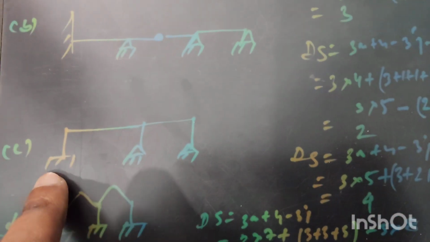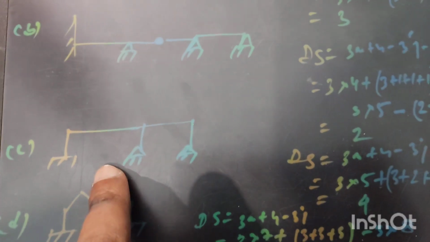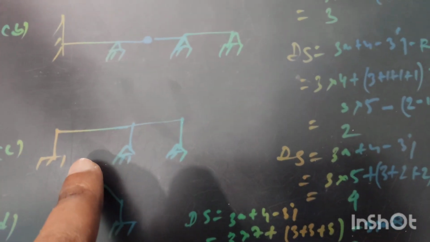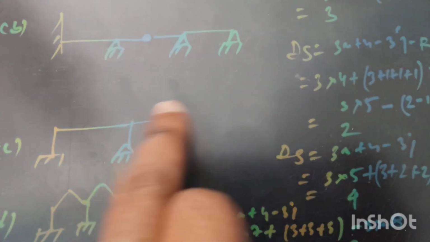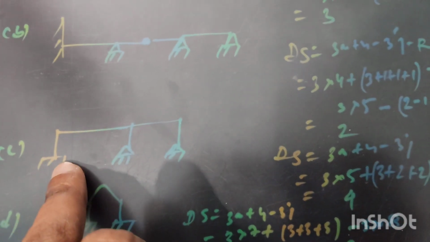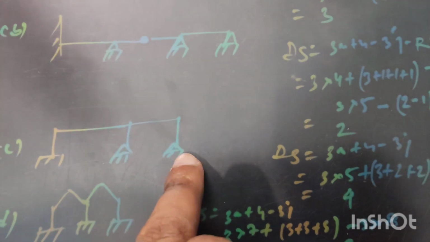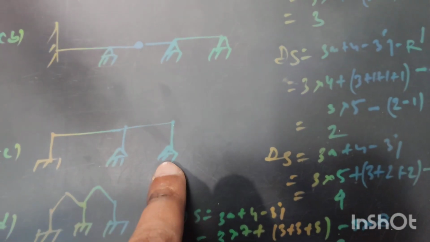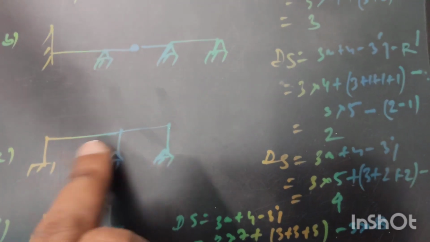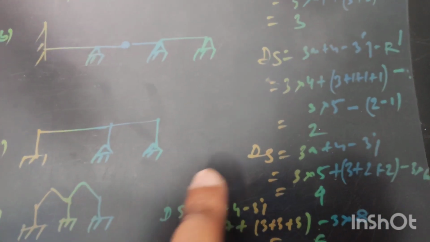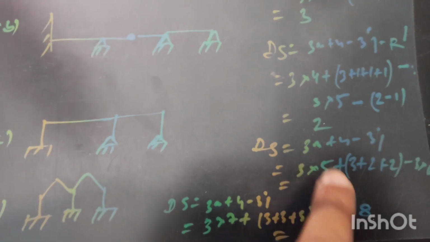Now the frame given at option C. For this frame, the degree of static indeterminacy formula will be the same, but the number of members will be 1, 2, 3, 4, 5. The number of reaction components will be 3 at this fixed end, 2 for this hinge connection, and 2 for this hinge connection. So 3 plus 2 plus 2 equal to 7, and the number of joints will be 1, 2, 3, 4, 5, 6. So after putting all the values in this equation, ds will be equal to 4.